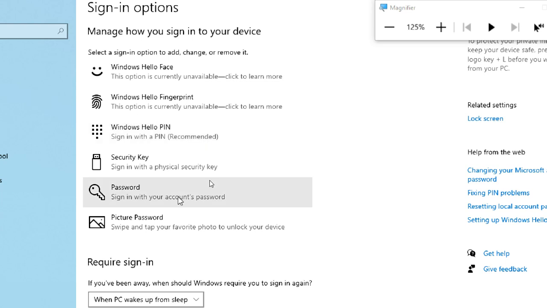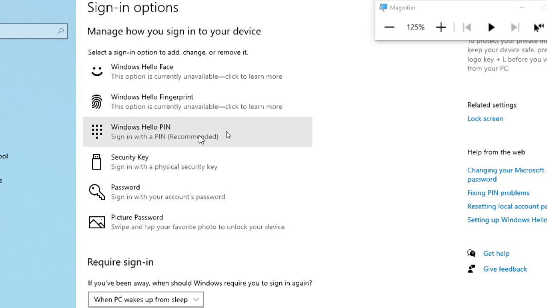Normal password, like you are giving admin@123. Okay, that is password. Next one is PIN password, so you can give a PIN. But we need a normal password for a local account. If you are using a Microsoft account, you can configure a PIN also. And the next one is picture password.